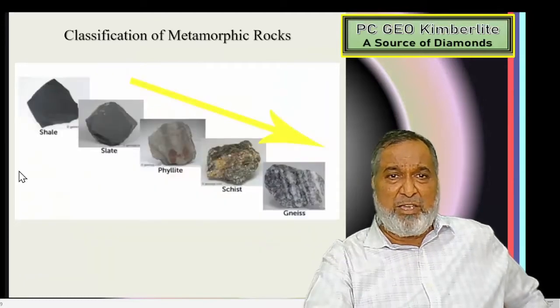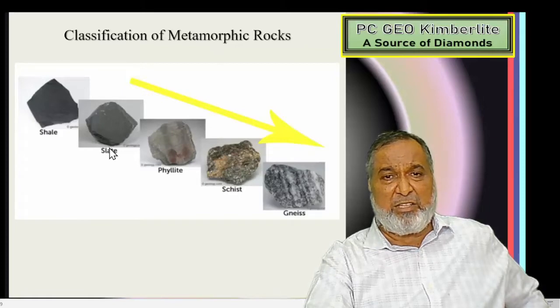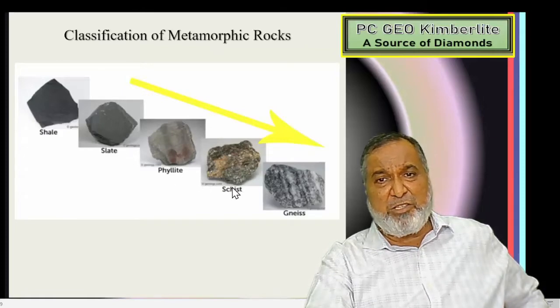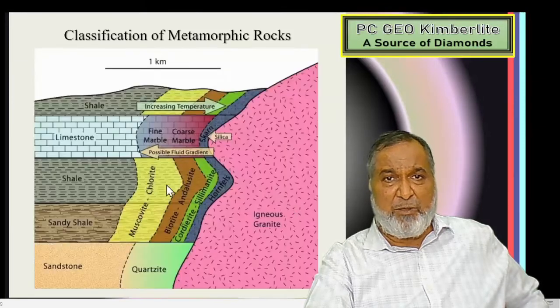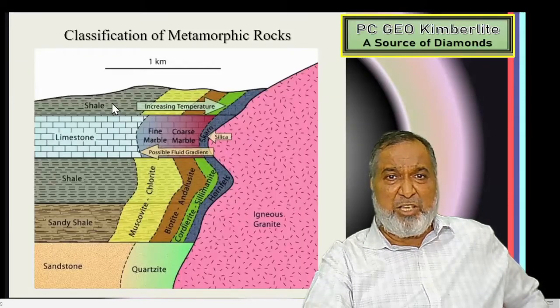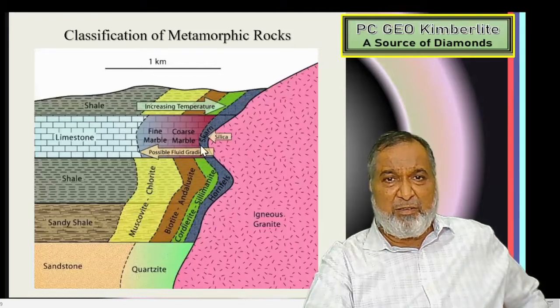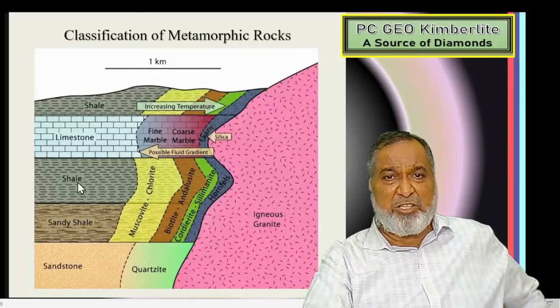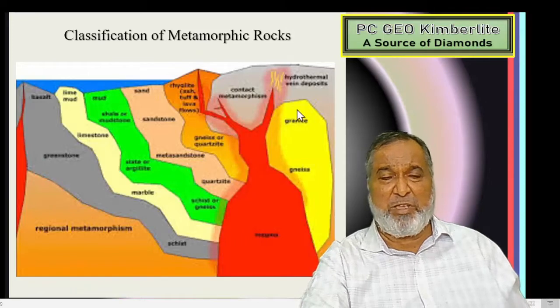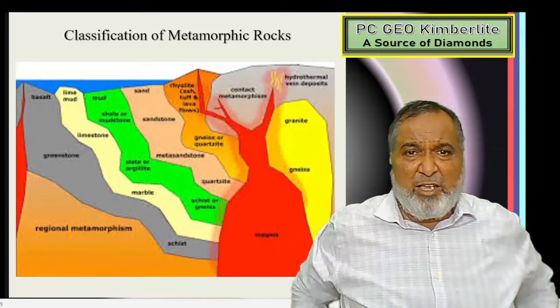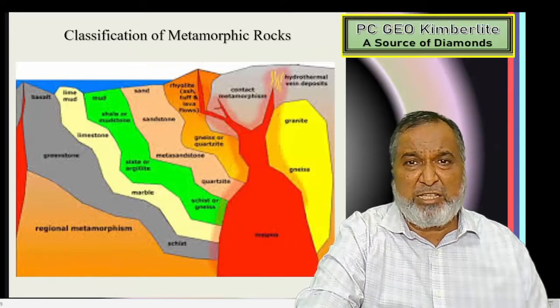Another angle we are giving you: shale converted into slate, then phyllite, then schist, then gneiss. Here again, with increasing temperature, limestone gives marble, coarse marble and fine marble; then chlorite will form from shale, muscovite forms from sandy shale, and sandstone becomes quartzite. This is where we have igneous intrusion, and this is where we get the various formations. Similar ones are given here also. I have tried here to give you the idea of how these rocks are formed at that particular level.